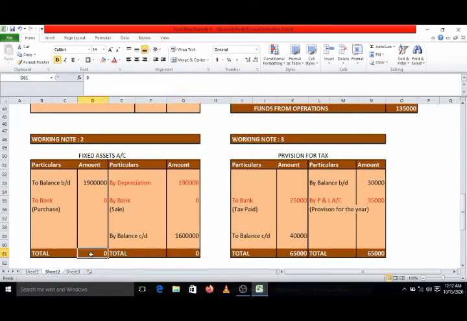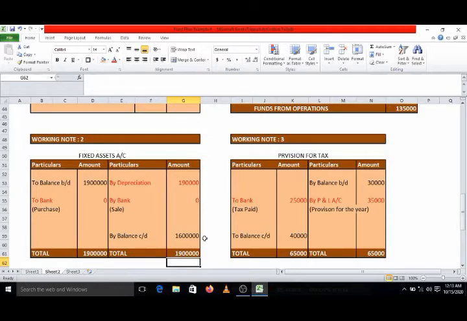First we will take the total of debit side, that is rupees 19 lakhs, which we will write on credit side, 19 lakhs. Is it tallied? Definitely not, because on credit side only 2 items are there, that is 1,90,000 depreciation and closing balance 16 lakhs. So total of it comes to 17,90,000.